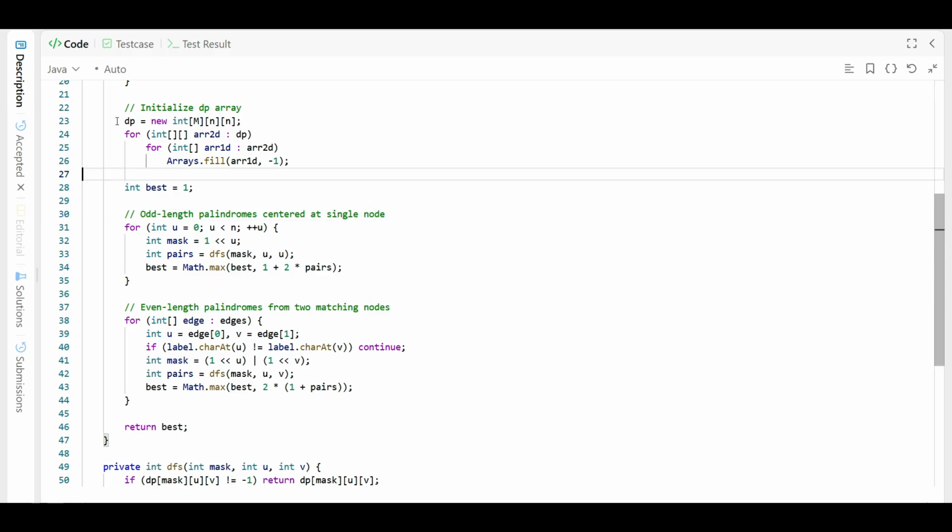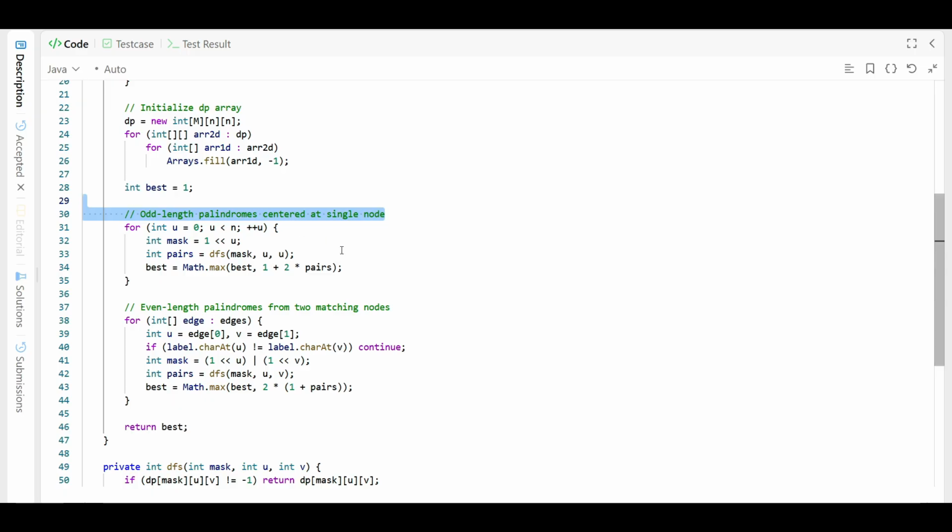At this step, we will create the DP, dp 8 3 3, and since it is 2 to the power 3, we get 8. We will initialize this array with -1. Our purpose is to store in this DP the best possible palindrome starting from u and v, using the nodes in the mask. Now we have to try the odd length palindrome, that is, the one with a center.